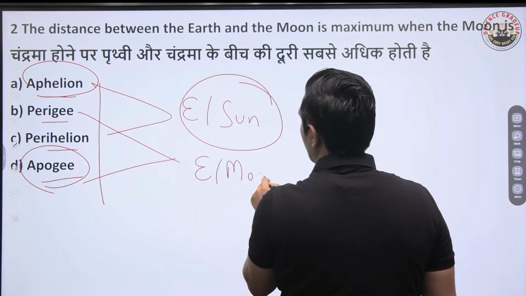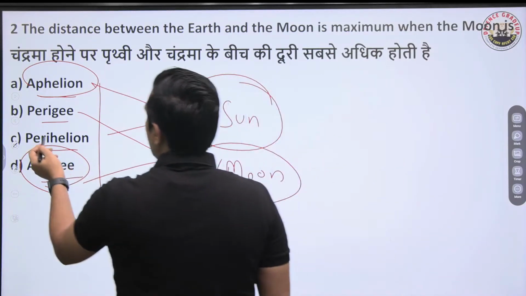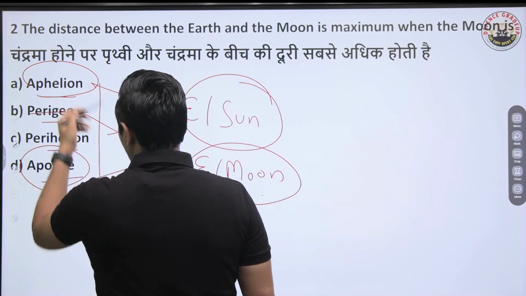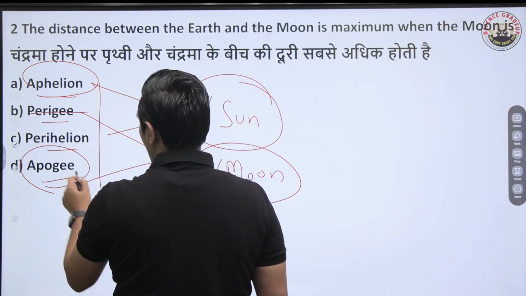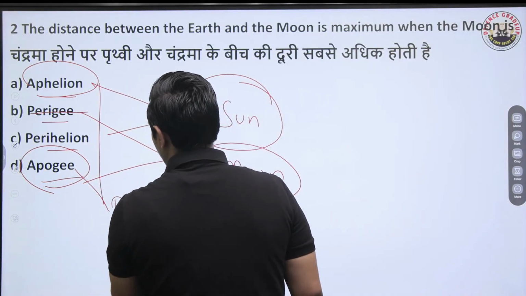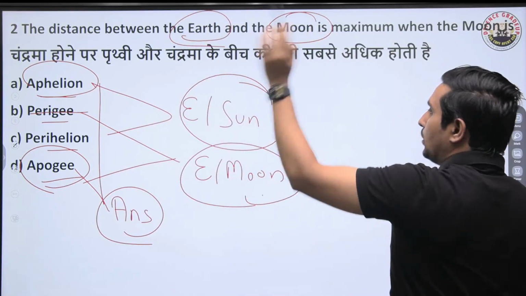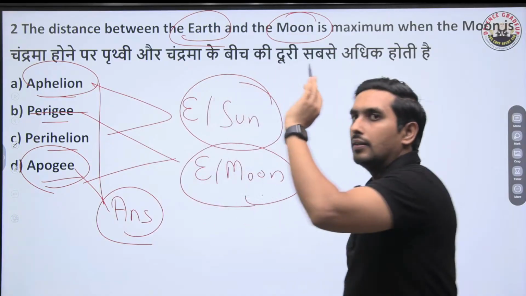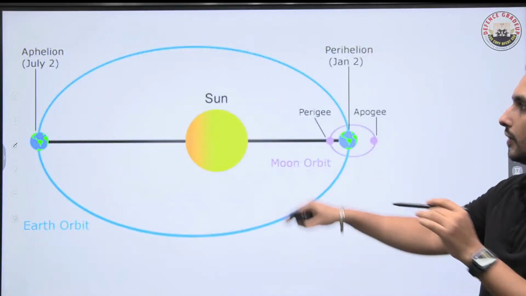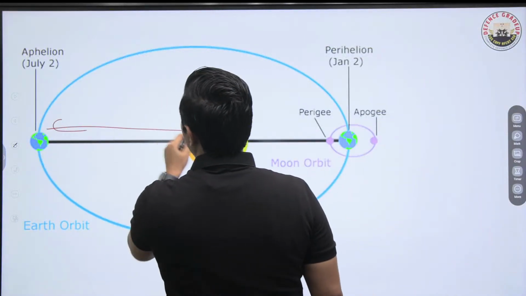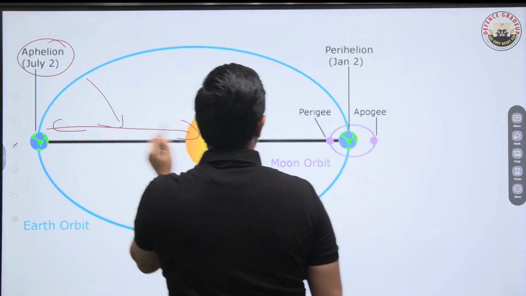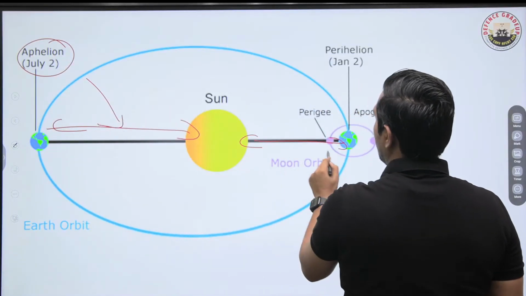Always remember this. When we talk about peri, it means very close. And when we talk about apo, it means very far off. So D has to be the right answer. If the question was between Earth and the Sun, it would have been aphelion. You know this? So have a look at that. This one, this is what? This is aphelion. And this one is what?